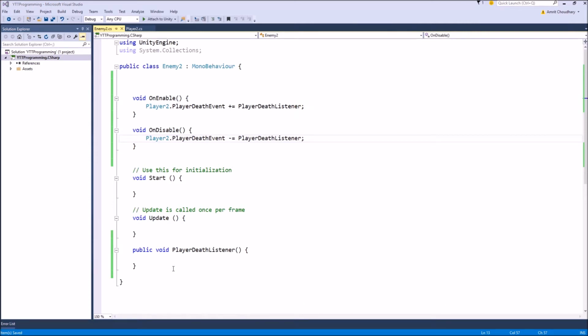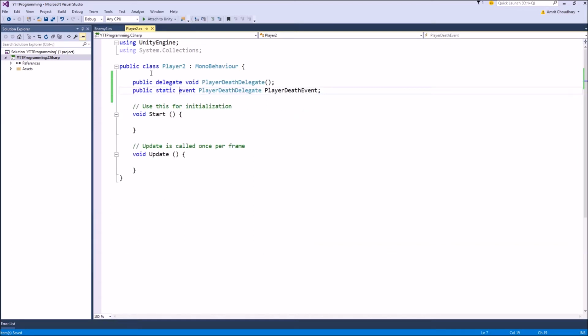I will add a small debug here so that we know that this function is being called, that we are notified. So let's write that. Now whenever this function is called, we can get a Debug.Log message, and the only thing left now is to fire the event.